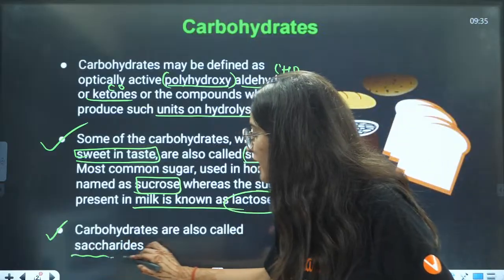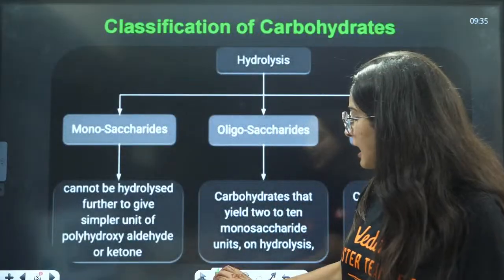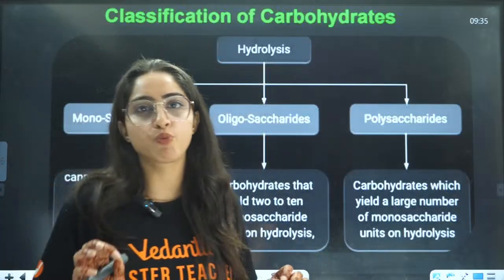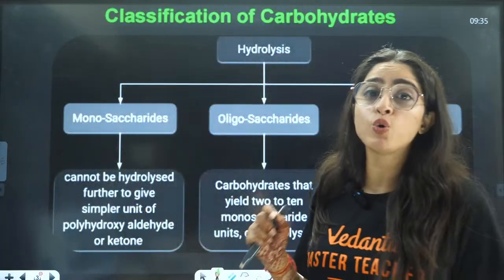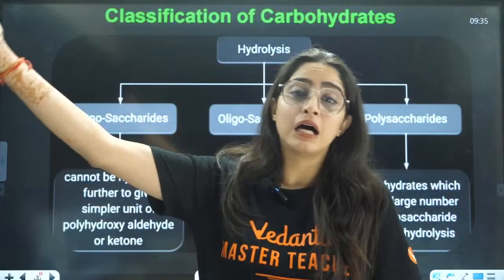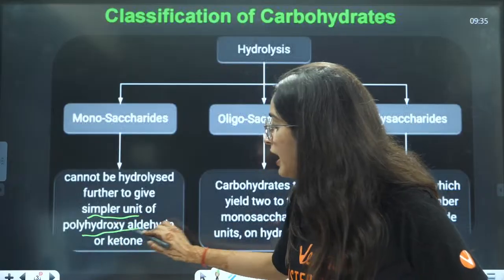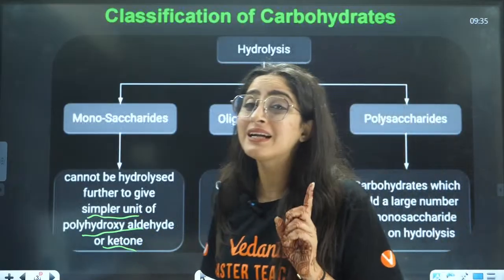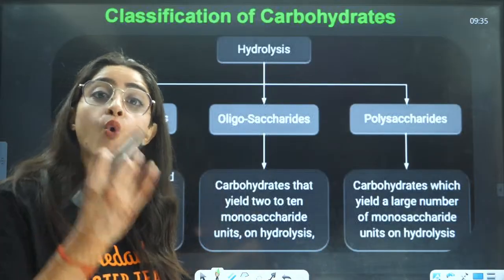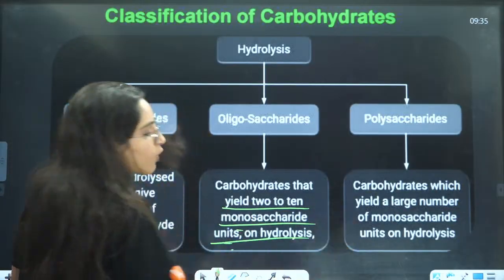Carbohydrates are also saccharides. Now let us talk about what are monosaccharides and what are disaccharides. Let us see the classification based on saccharides. Saccharide is a term used for carbohydrates, right? Monosaccharides are those which on hydrolysis do not give any other carbohydrate; they cannot be hydrolyzed further to give a simpler unit of polyhydroxyaldehyde or ketone. A disaccharide is one which on hydrolysis gives monosaccharides, right? Carbohydrates that yield 2 to 10 monosaccharides on hydrolysis.